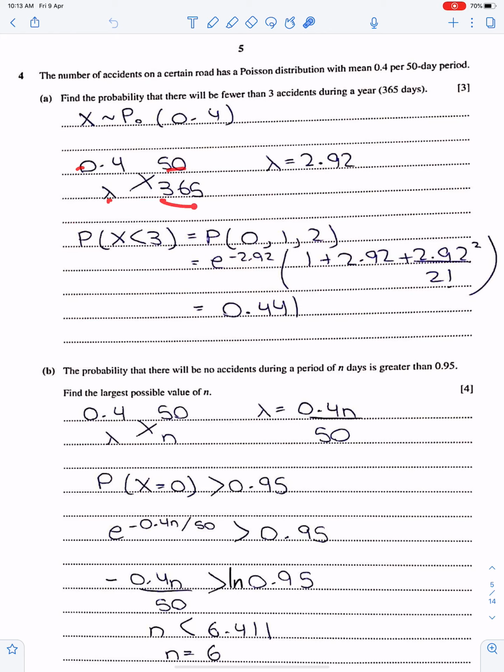0.4 over 50 equals lambda over 365. So lambda is 2.92. And fewer than 3 means 0, 1 or 2. And give your answer to 3 significant figures.